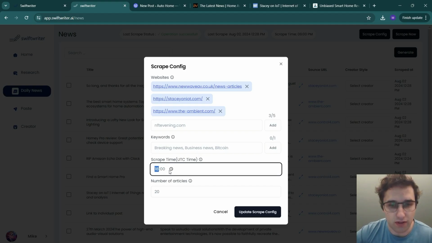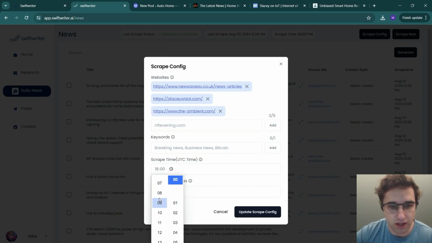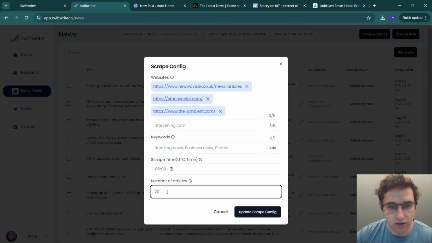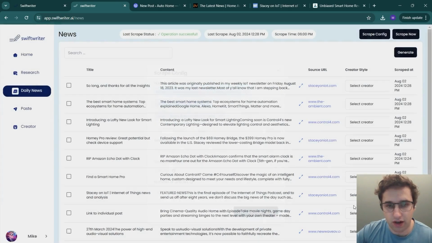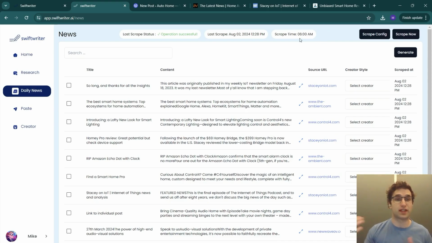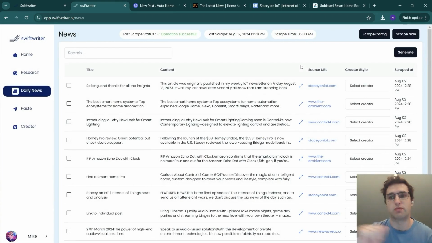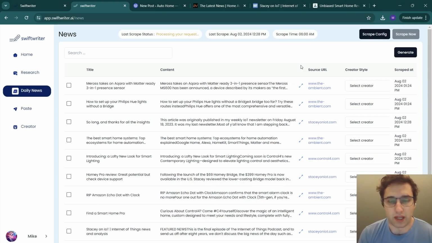We can set a scrape time. Let's actually do 6 a.m. UTC, yeah. And then number of articles, let's just do 10. Let's just scrape in 10 for now. Update scrape config. So that's the number of articles we can scrape, and that's the time. Basically, you want it to scrape before you start work, so you can come in and the articles are already scraped. What we're going to do is actually scrape now, which will run the scraper now, and then we'll start to see the articles popping in.